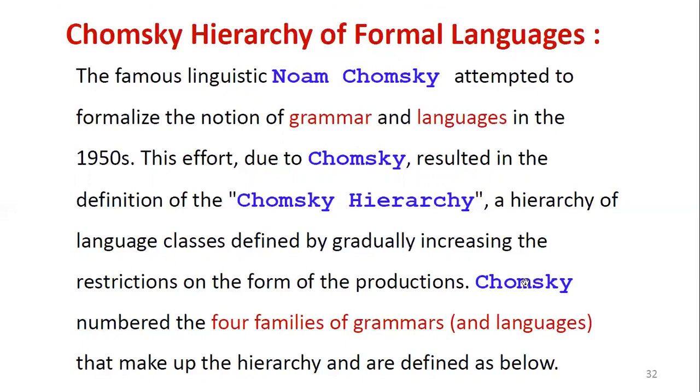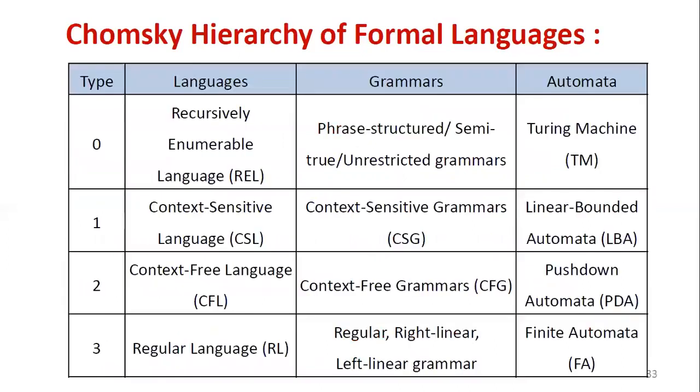According to Chomsky, grammars and languages are categorized into 4 families that make up the hierarchy and are defined as below. As per the order defined by Chomsky, we call it a hierarchy.